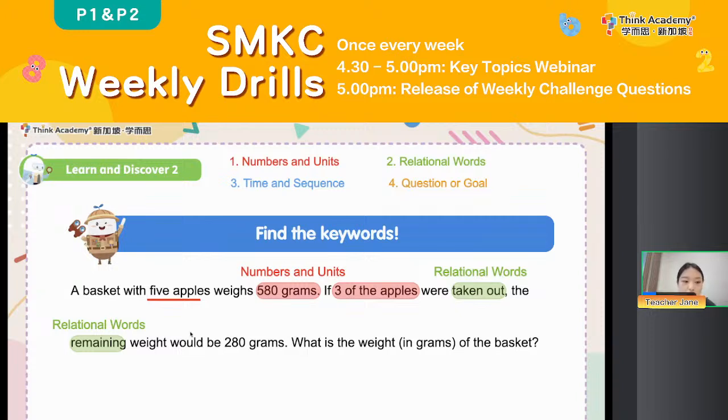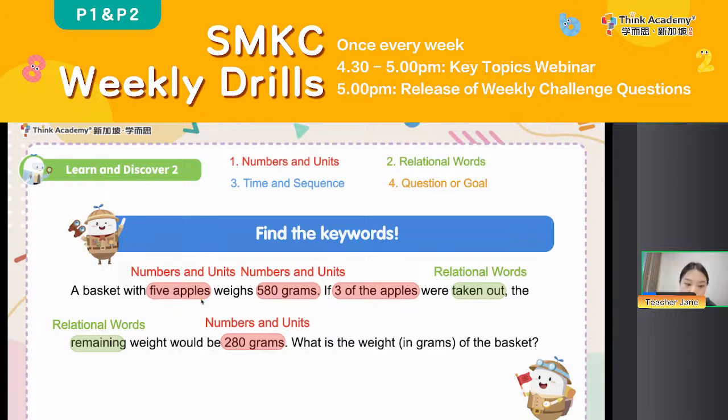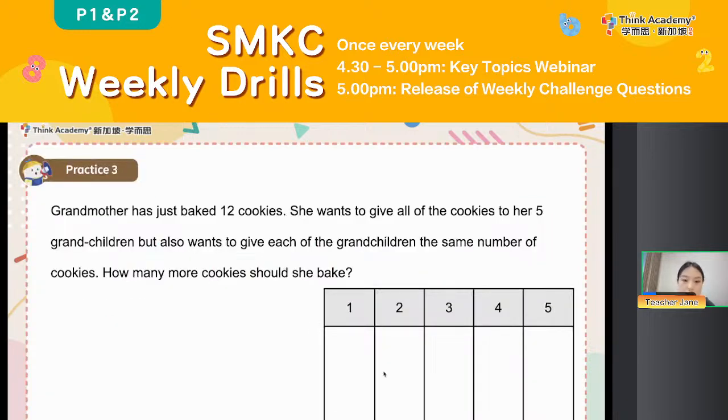And then the remaining, that means after we take it away, how many are left here, right? So this is also relational words. Weight will be 280 grams. 280 grams is also about the numbers and the units, right? Okay, then our task is to see what is the weight in grams of the basket. This is our question or goal. That means in this question, what is our final task, right?